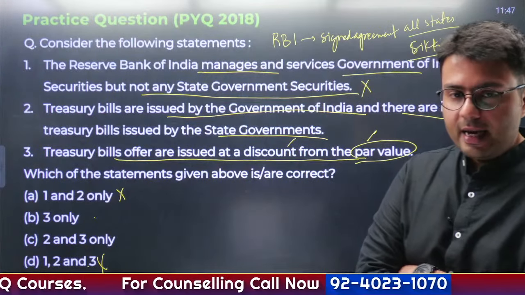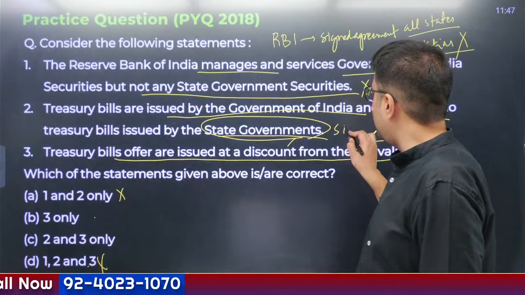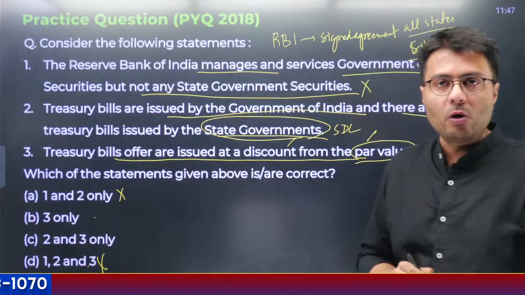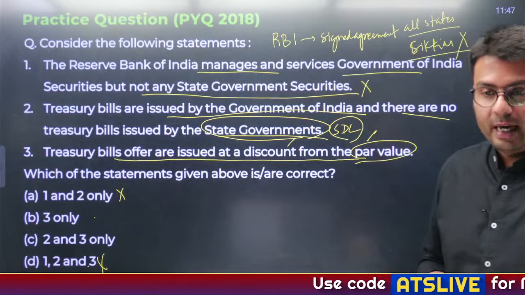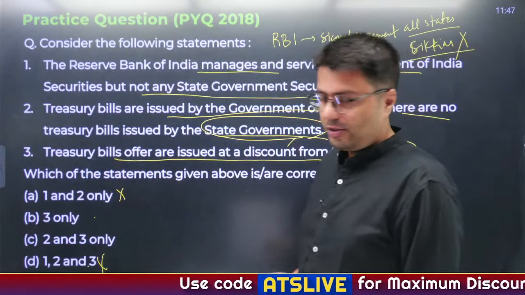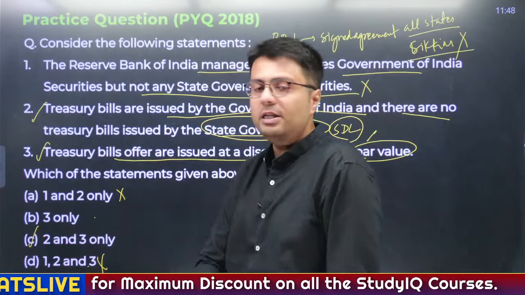Correct. Why is it correct? Because state governments only issue one kind of government security, called state development loans, and state development loans are long-term debt instruments. Yes. So, second statement right, third statement right, option C is your right answer.